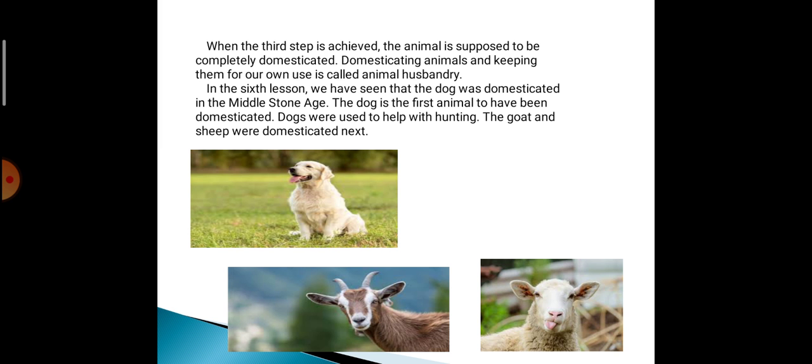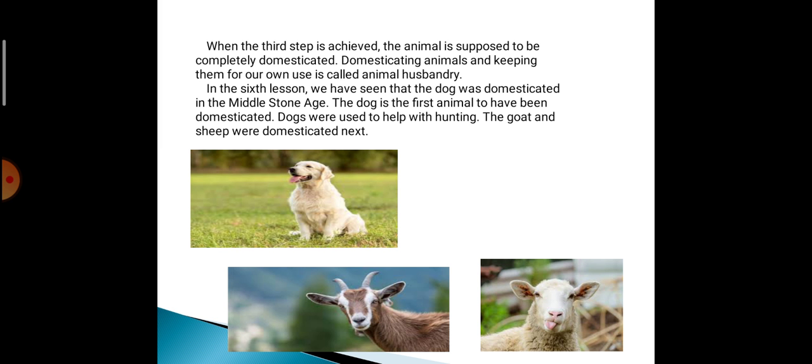When the third step is achieved, the animal is supposed to be completely domesticated. Domesticating animals and keeping them for our own use is called animal husbandry. What is animal husbandry? It is an occupation. And what does it mean? That you domesticate an animal and keep it for your own use.